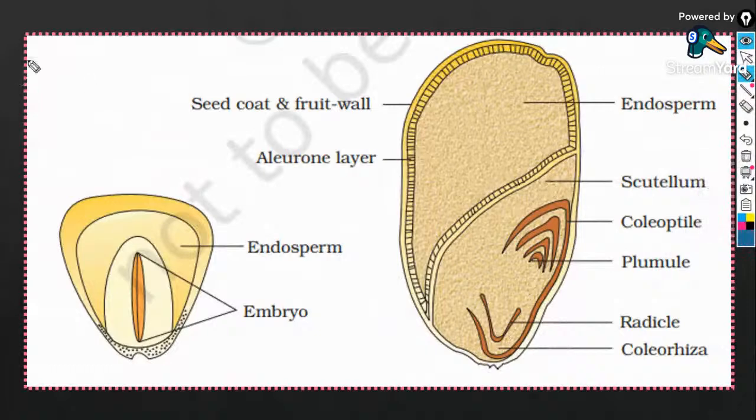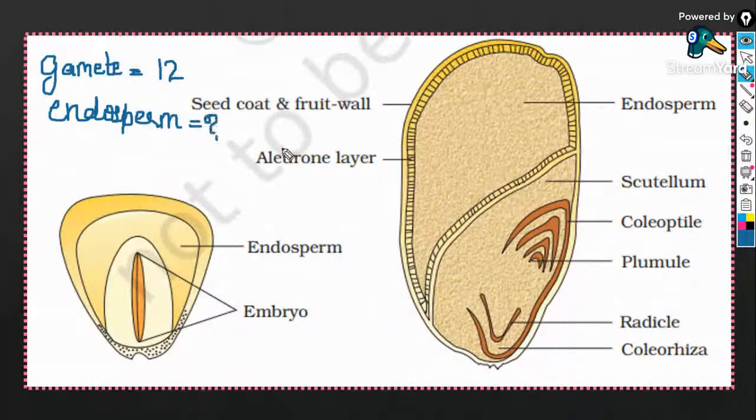Just answer this question. The number of chromosomes in the gamete. Listen to the question very, very carefully. The number of chromosomes in the gamete is 12. How many chromosomes are present in its endosperm? Number of chromosomes in the gamete is 12. So number of chromosomes in the endosperm is.